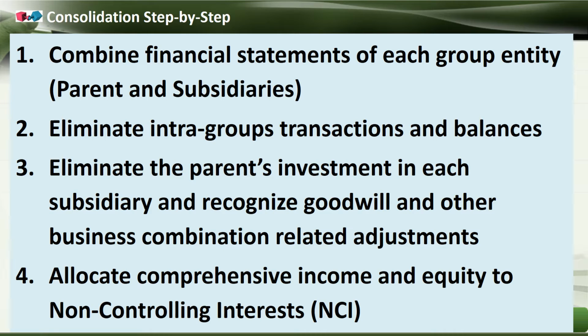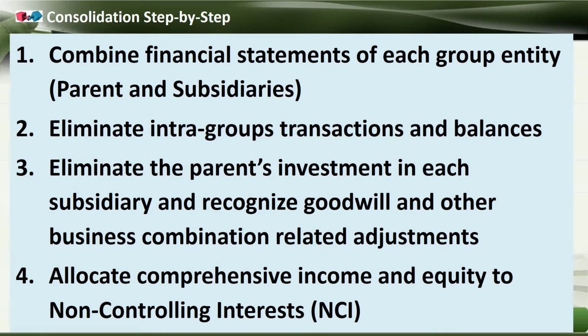that have to be cancelled out. Like contra entries that you have seen in cash book maintenance, something like that. And eliminate the parent's investment in each subsidiary and recognize goodwill and other business combination related adjustments. If there is anything within the group, either goodwill or other aspects of business combination, any adjustment, that has to be taken care of. The procedure we will study in this chapter. And allocate comprehensive income and equity to non-controlling interest.